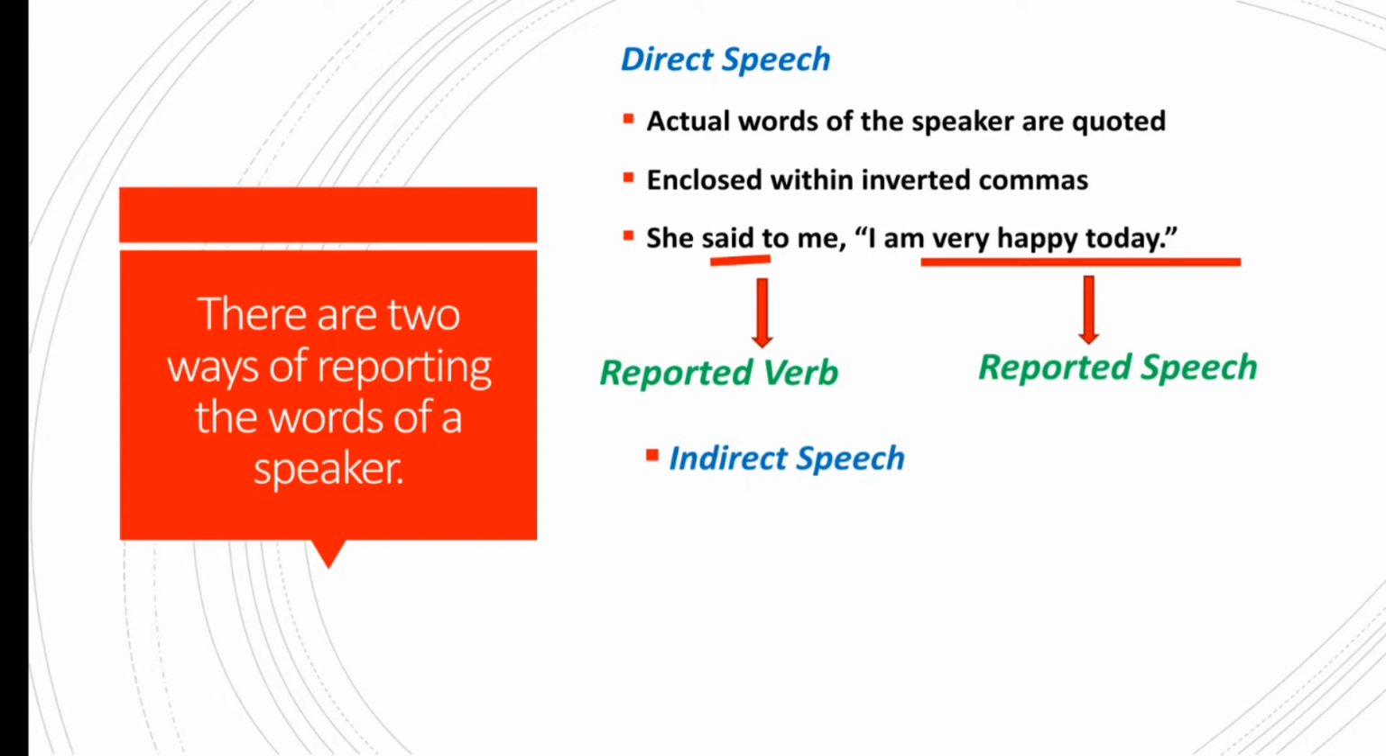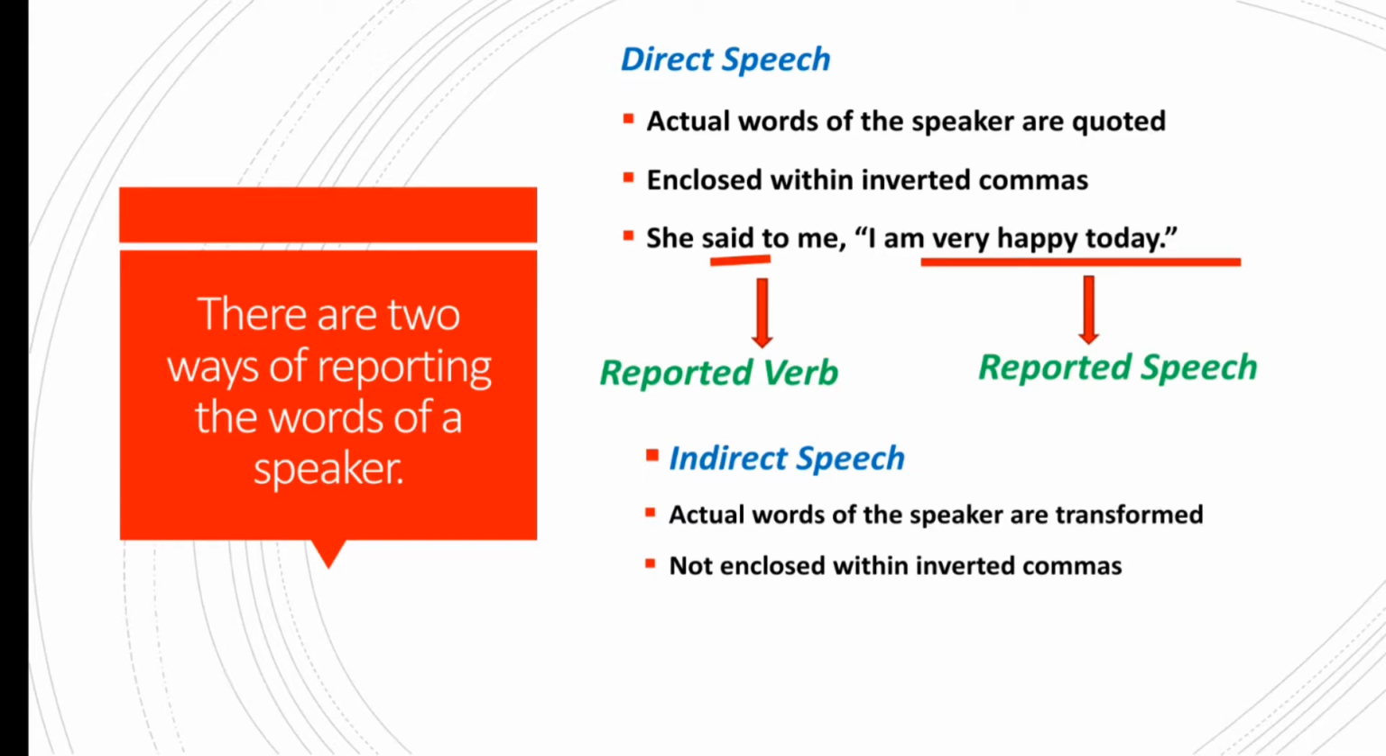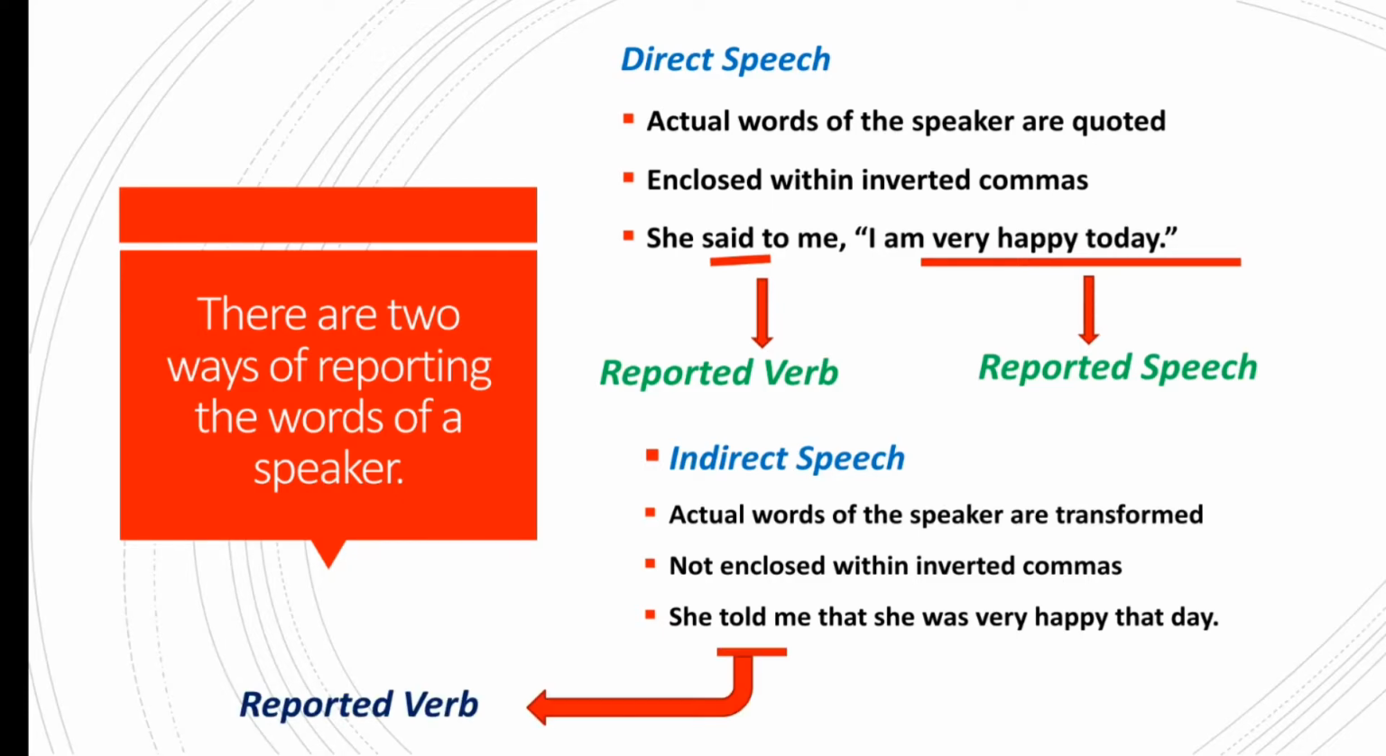What is meant by indirect speech then? Well, in indirect speech, the actual words of the speaker are transformed. There is no use of any inverted comma. The same sentence: "She told me that she was very happy that day." In this sentence, you can see that the reporting verb is told and we don't see any inverted comma. But the content of the speaker's speech is, "She was very happy that day." So it forms the reported speech.